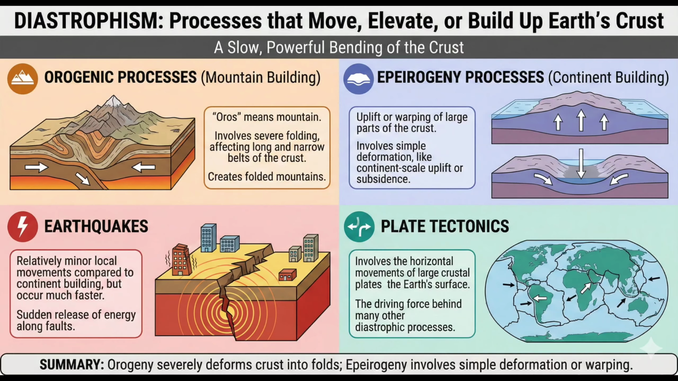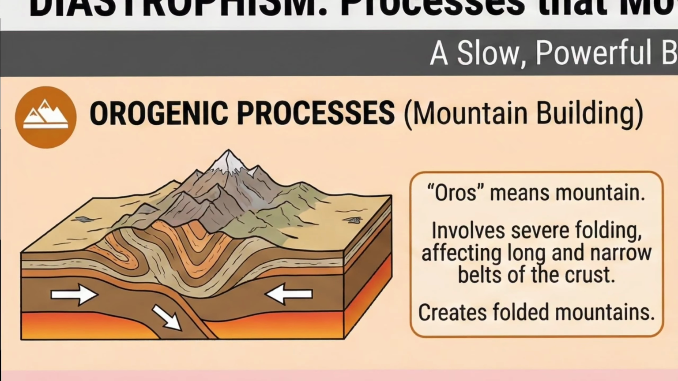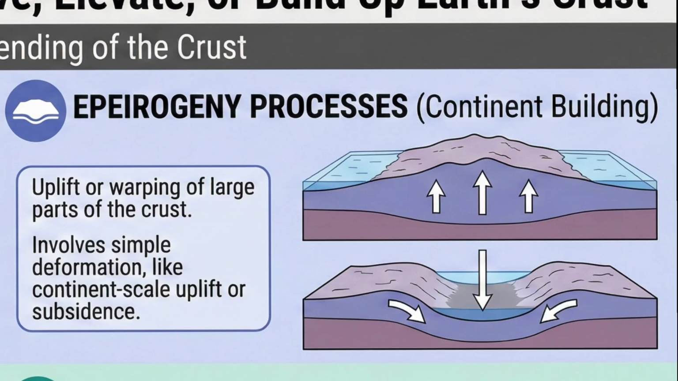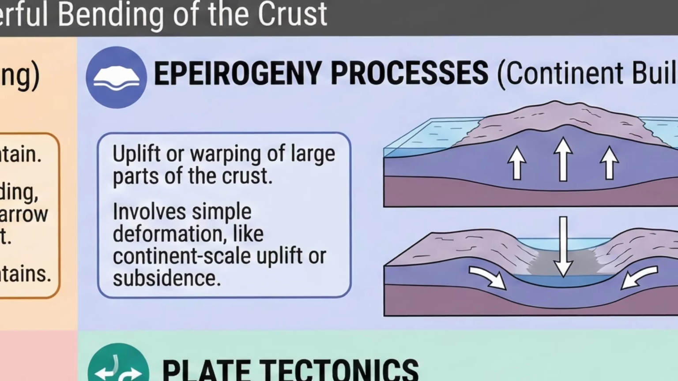We classify diastrophism into four specific types. Orogenic processes. The word oros means mountain. These processes involve mountain building through severe folding and affecting long and narrow belts of the Earth's crust. Epirogenic processes. This involves the uplift or warping of large parts of the Earth's crust. Think of it as continent building.